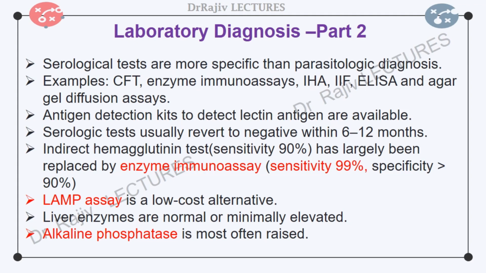Routine hematologic and biochemical tests usually are not very helpful in the diagnosis of invasive amoebiasis. Leukocytosis is found in about 3/4 of amoebic liver abscess patients, but mostly in acute setting or if there is some secondary complication. Amoebiasis does not elicit eosinophilia and anemia, but if present, these are usually pre-existing. Liver enzymes are normal or minimally elevated. The alkaline phosphatase is most often raised and may remain elevated for months.